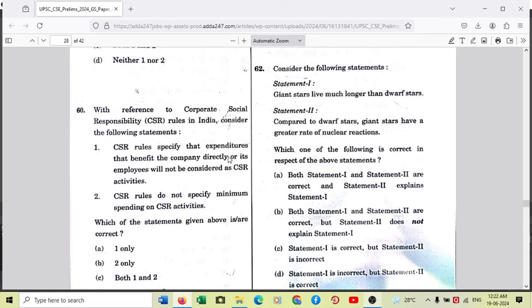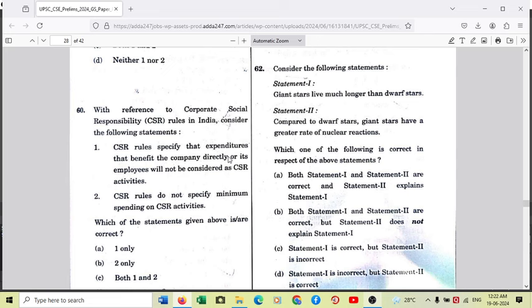Statement 1. Giant stars live much longer than dwarf stars. Okay, so giant stars live much longer than dwarf stars is the wrong statement. Giant stars do not live longer than dwarf stars. They live shorter than dwarf stars. Now the reason is that giant stars are 100 times bigger than the sun, and dwarf stars are only 10 to 15 times bigger than the sun.